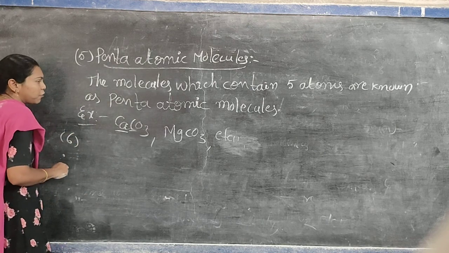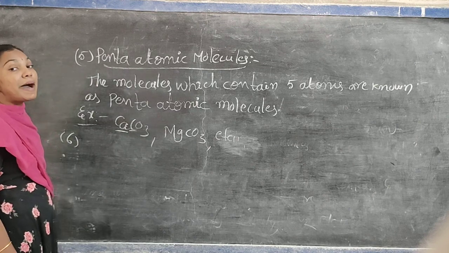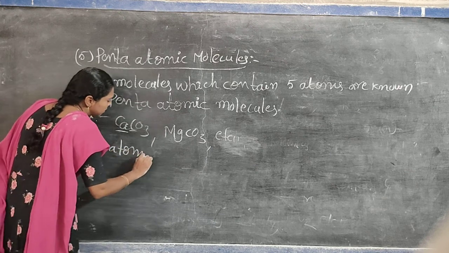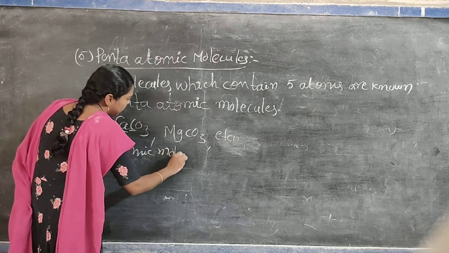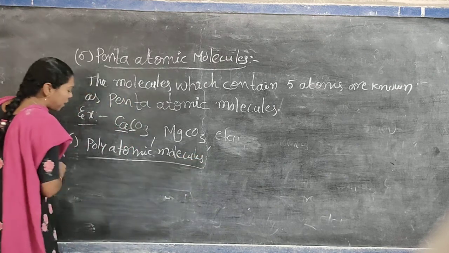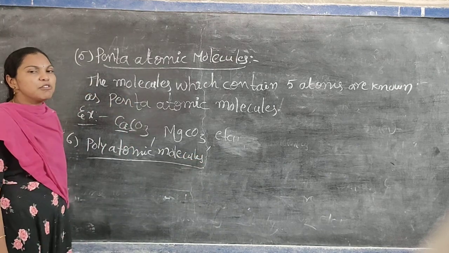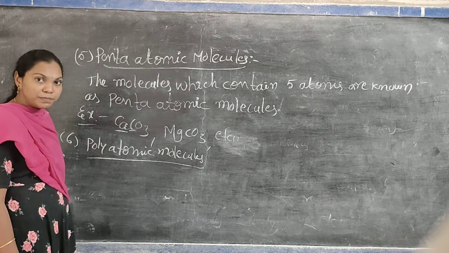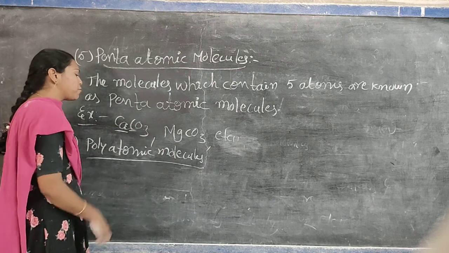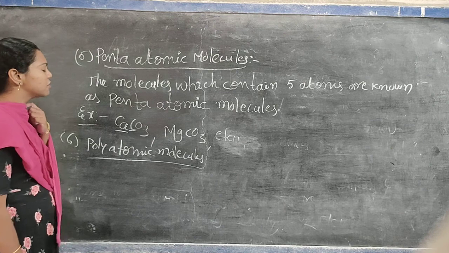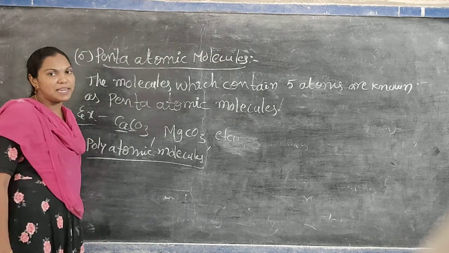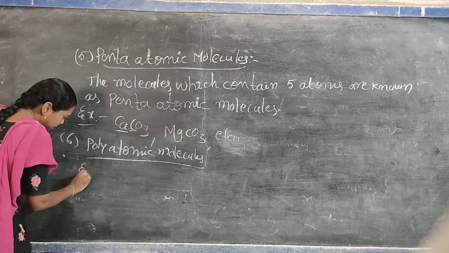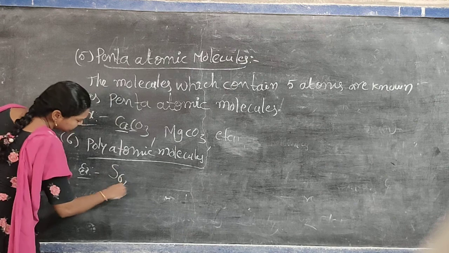And not only 5, more than 4 also we can write as polyatomic molecules. Poly means we cannot say the exact number, it means more number of atoms. The molecules which contain more number of atoms, maximum we can say more than 5 or 4, are known as polyatomic molecules. You remember, the meaning of poly is a more number of atoms. Examples are, yes, see.